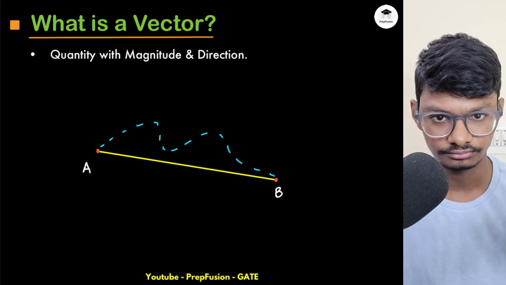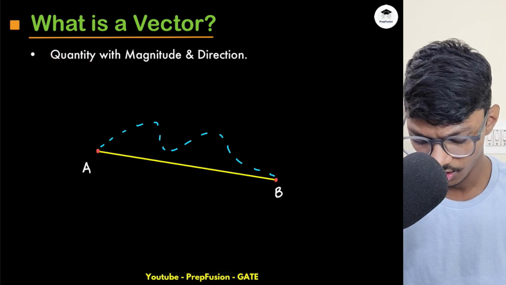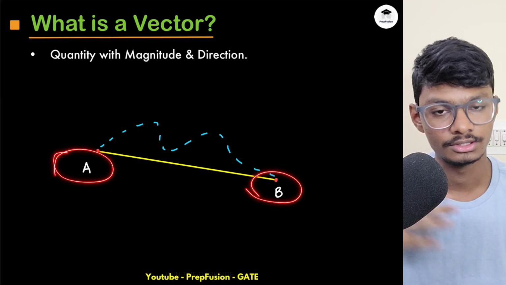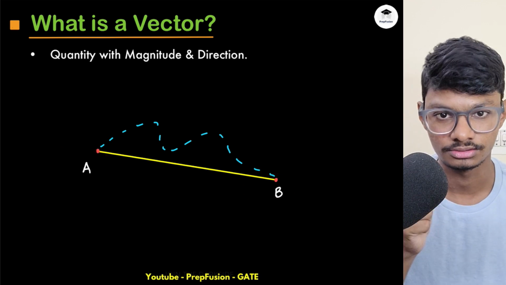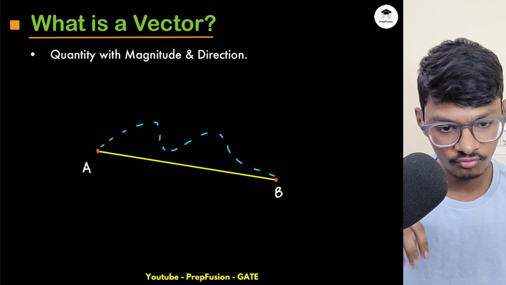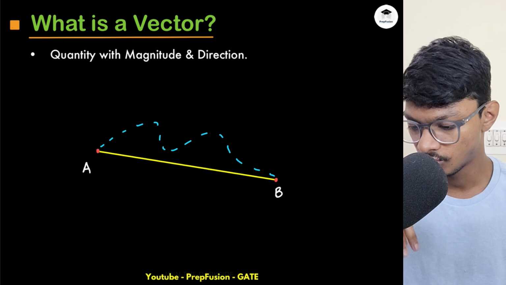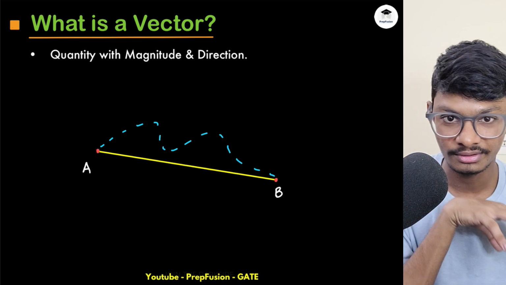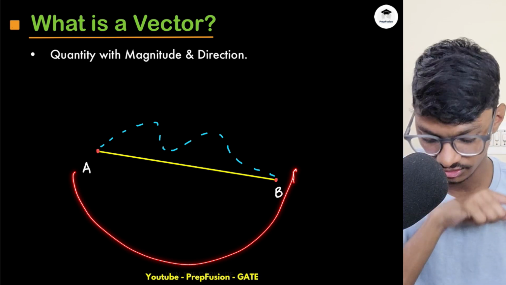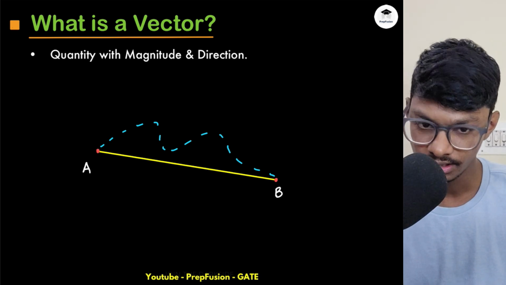What is a vector? What is a vector? We already know, like the definition of vector is quantity with magnitude and direction. So here I have 2 points A and B. So if I'm moving from point A to B, so let's say I'm moving from Delhi to Kolkata. So I can go from Delhi to Kolkata straight through a flight, or I can take a break, right? I can go from Delhi, then come to Bangalore, and then go to Kolkata. That's like a very long distance I have to cover, right? So this is like the distance, right? Distance. This is known as the distance.